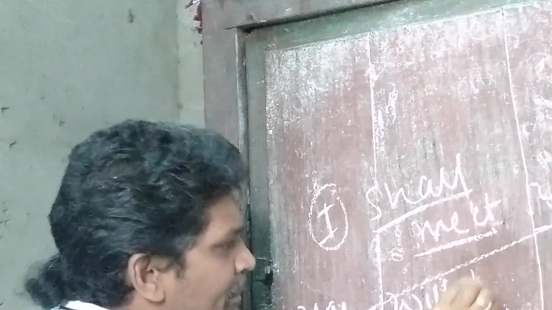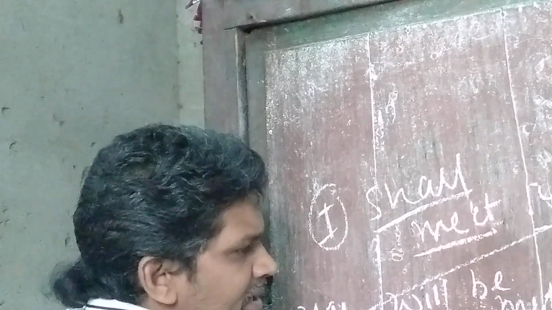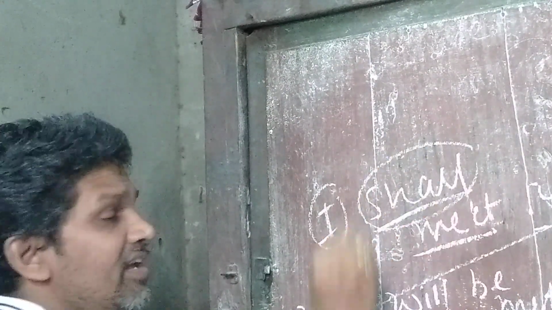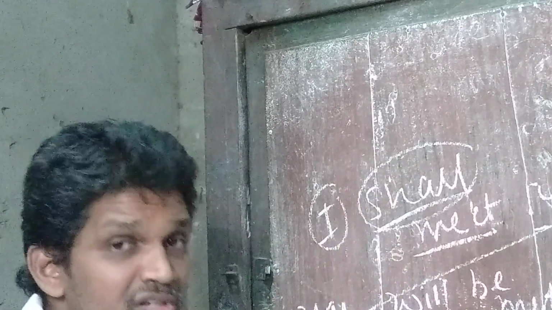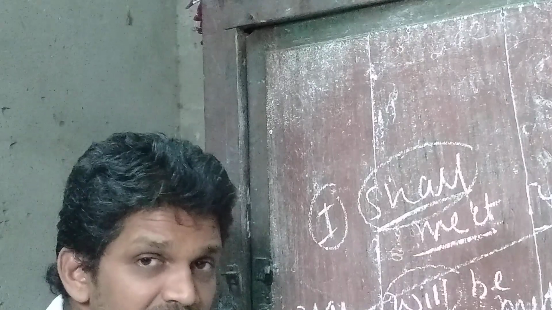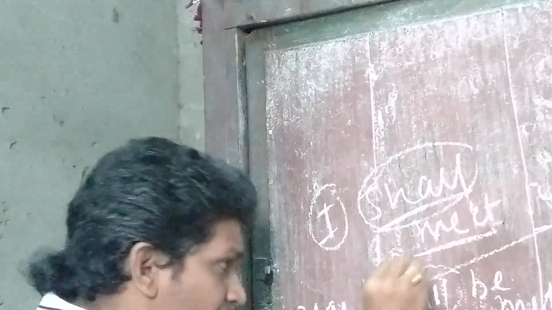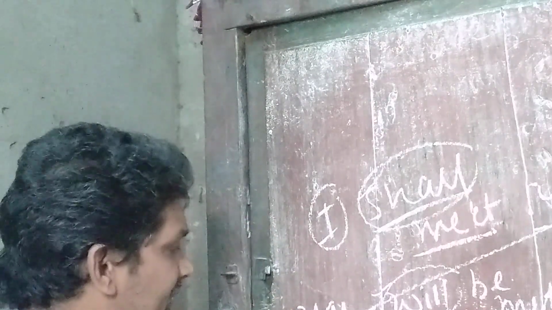You will be met by me. So here shall is given. So some students think like that: Sir, when shall is given in the question, we should use will. Or sometimes when shall is given in the question, we should also use shall. That is the wrong method. So what is the right method?